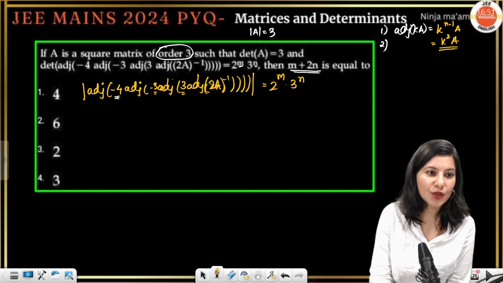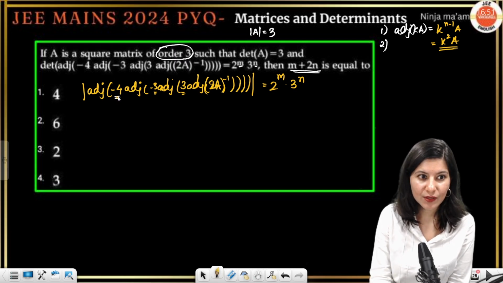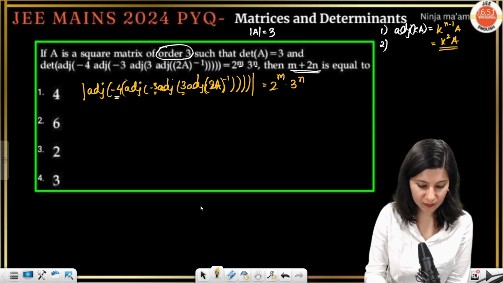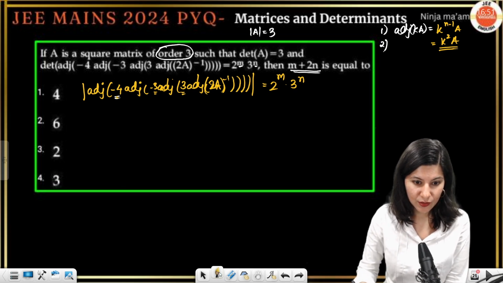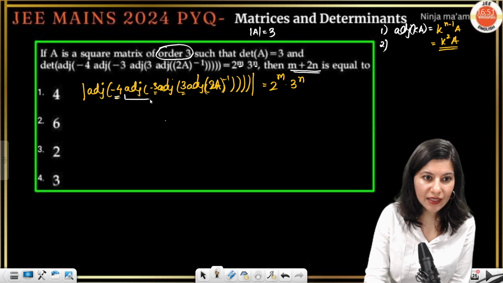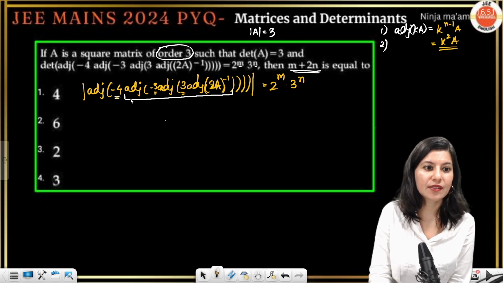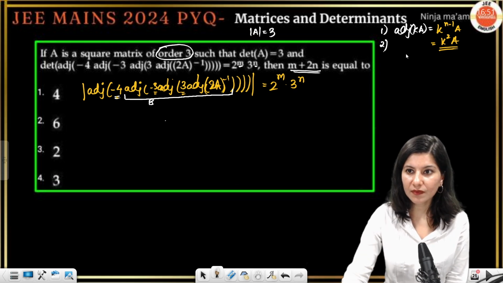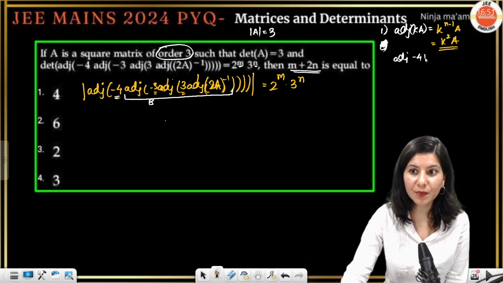So -4 will come out of this adjoint. So -4 into some matrix is happening. Just think about this as adjoint of -4 and a separate matrix, let's say B. Let us write down adjoint of -4B.